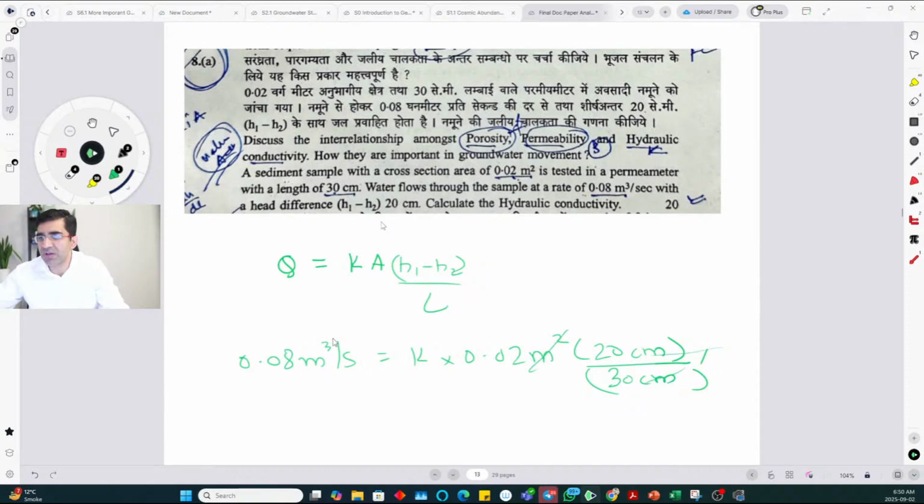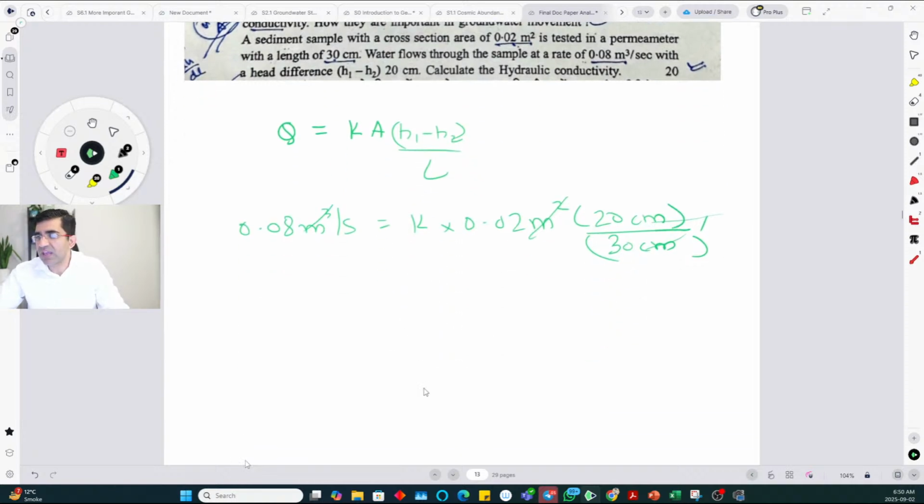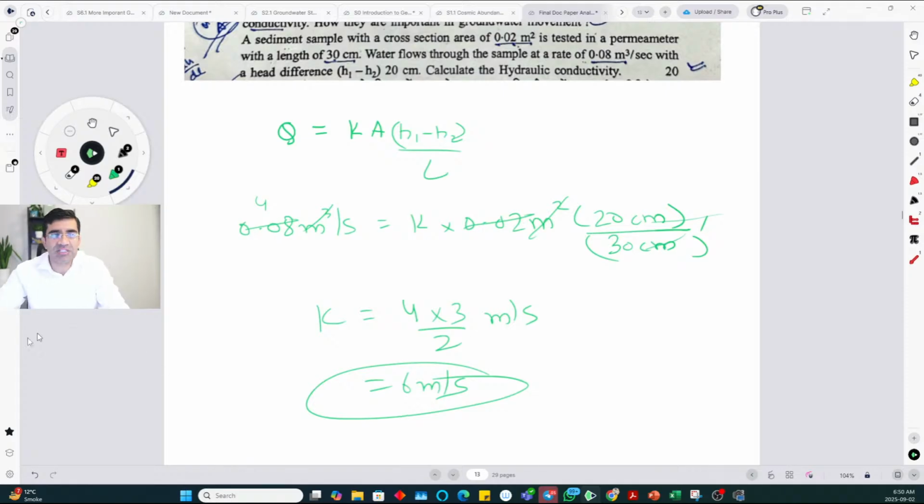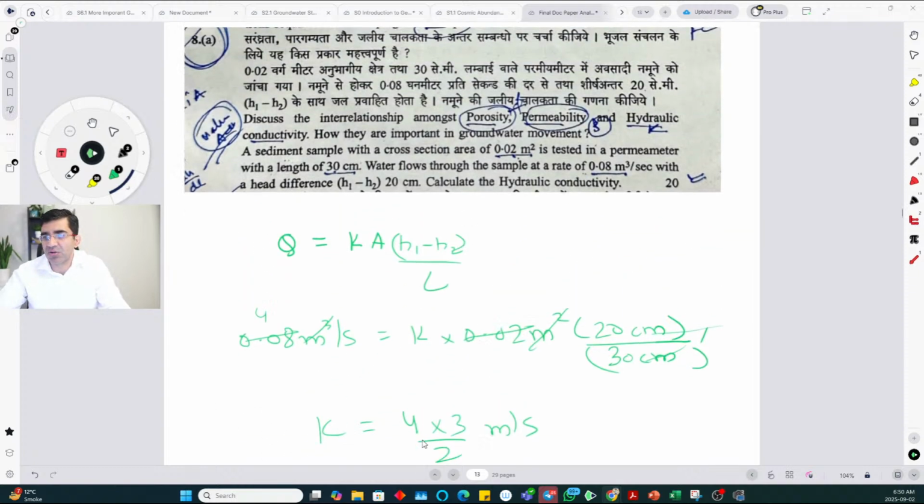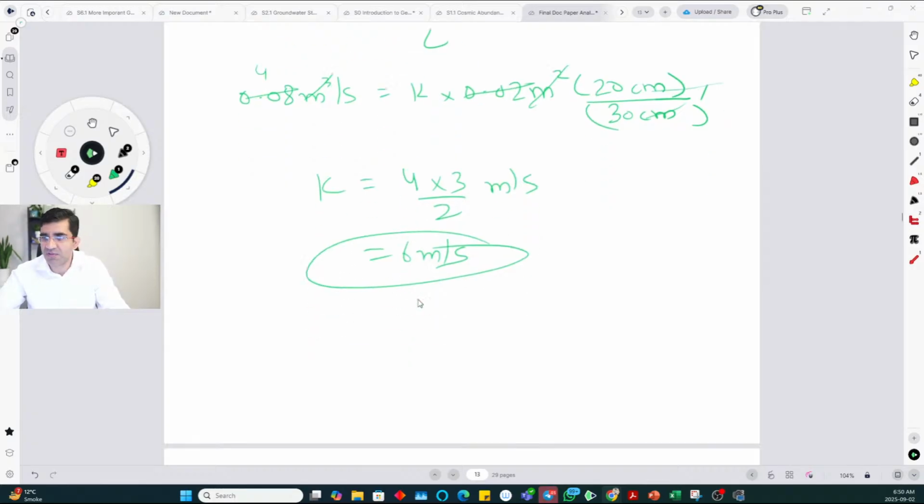Okay, this meter square meter cube will get cancelled, and K will be equal to, so this will give you 4. Okay, so basically K will be equal to meters per second. So basically 6 meter per second. If I got that value in the exam, I will double check it because that is quite fast for groundwater or for hydraulic conductivity, 6 meters per second. If it is like 6 meters a month, a day, okay, that is a reasonable number. But just based on these values, this is what you will get, 6 meters per second. That is the answer for this question.